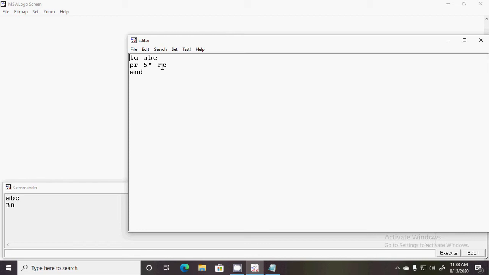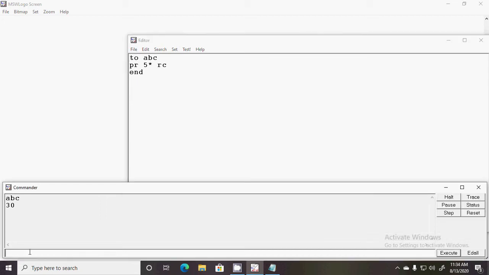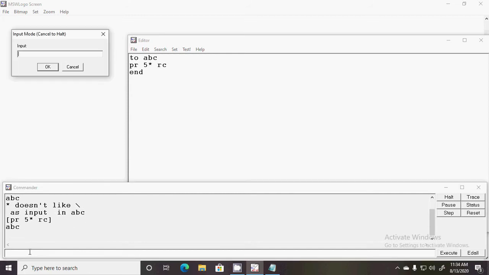Okay, let's check. Suppose this time we enter 12, but we will get the result 5. Why? Because only the first digit will be accepted.